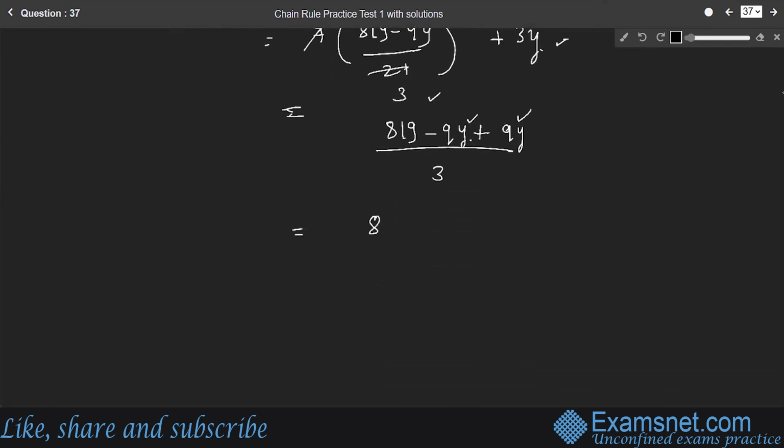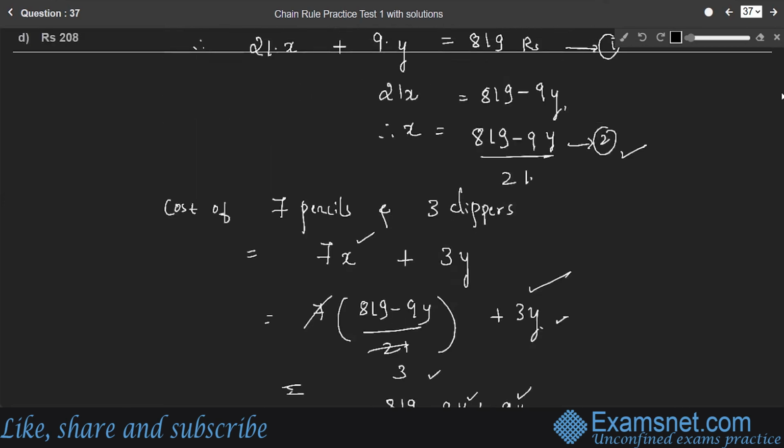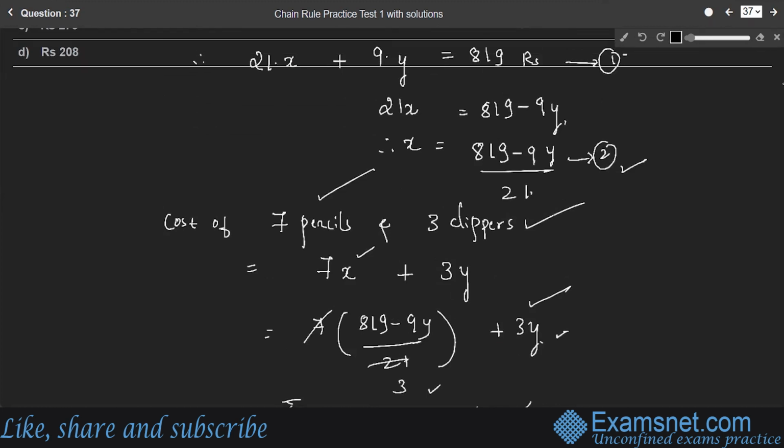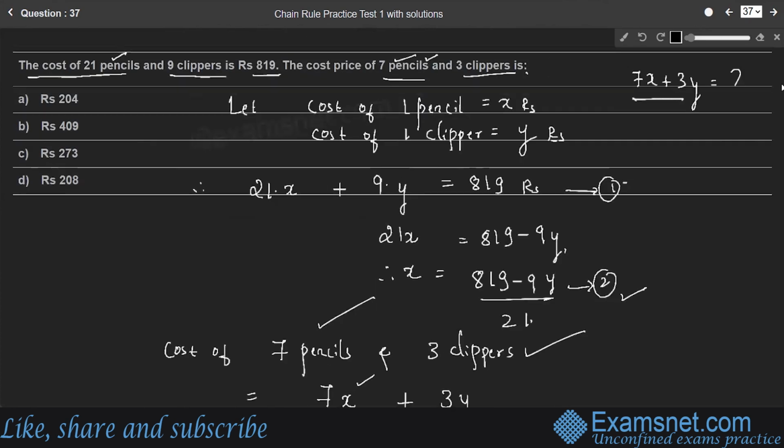So we have 819 by 3. After simplification, 3 into 2 is 6, 3 into 7 and 3 into 3. So 273 rupees is the cost of 7 pencils and 3 clippers. How much? 273 rupees. So option C is the right answer. This is an easy question, students.